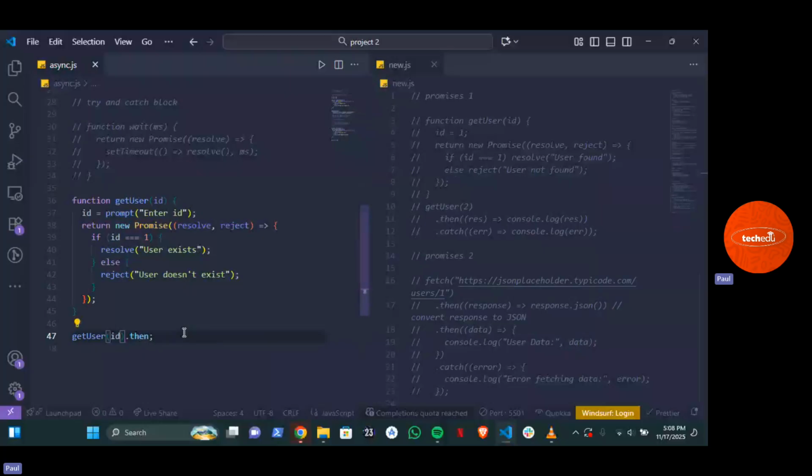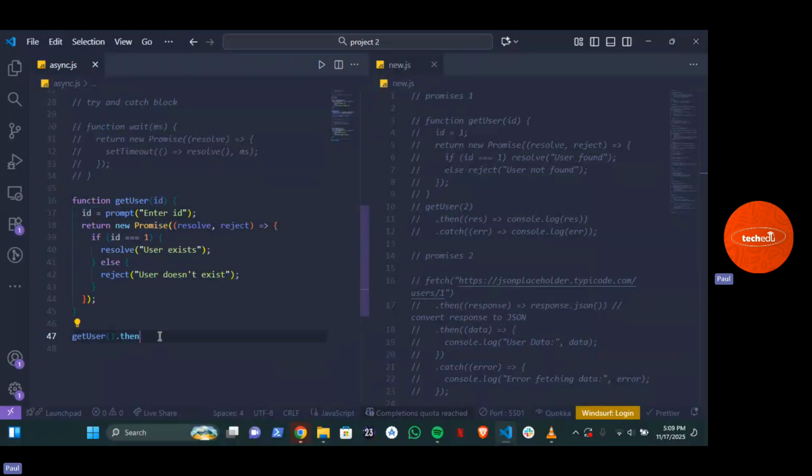Why are we passing the ID here? Look at this. We said function getUser takes ID. ID is your parameter, a function's parameter. Now we say that this same ID that is a parameter equals prompt, enter ID. So it's going to give you a prompt in the browser. I'm thinking we should pass the ID here, but let's just hold on first.